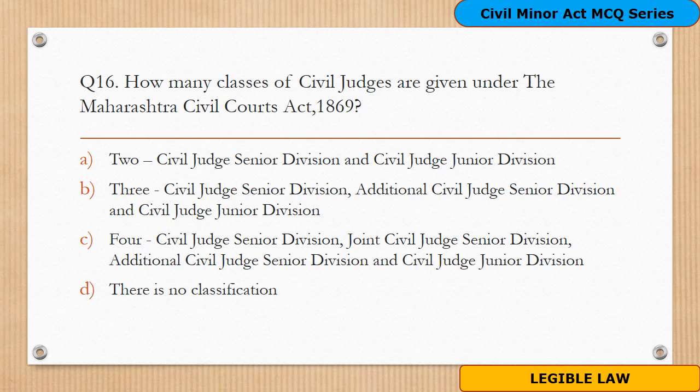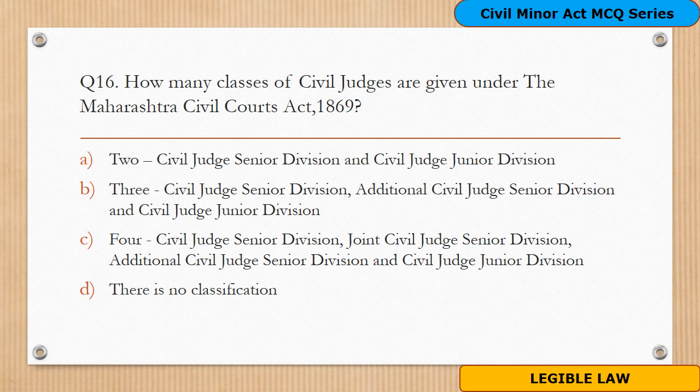Question 16. How many classes of civil judges are given under the Maharashtra Civil Courts Act 1869? The options are A. Two classes, Civil Judge Senior Division and Civil Judge Junior Division. Option B. Three classes, Civil Judge Senior Division, Additional Civil Judge Senior Division and Civil Judge Junior Division.